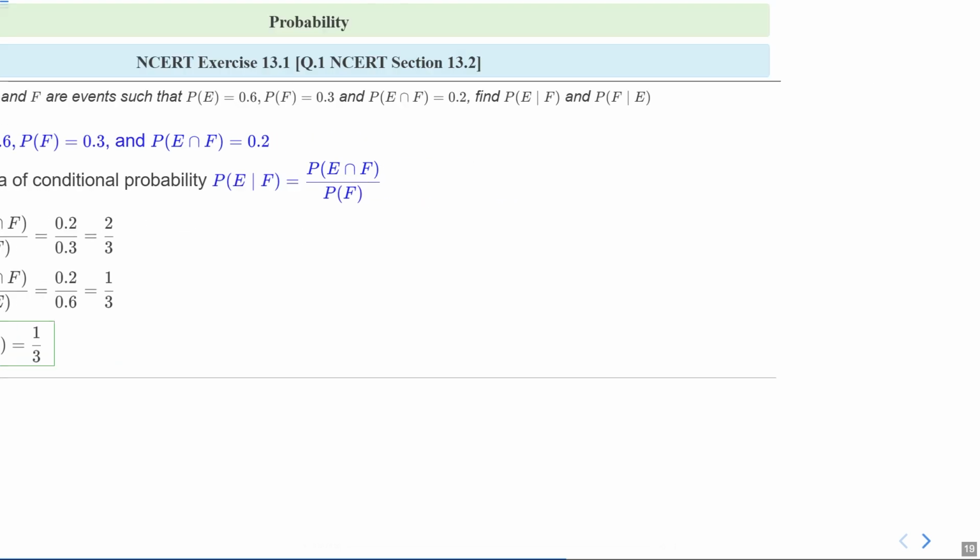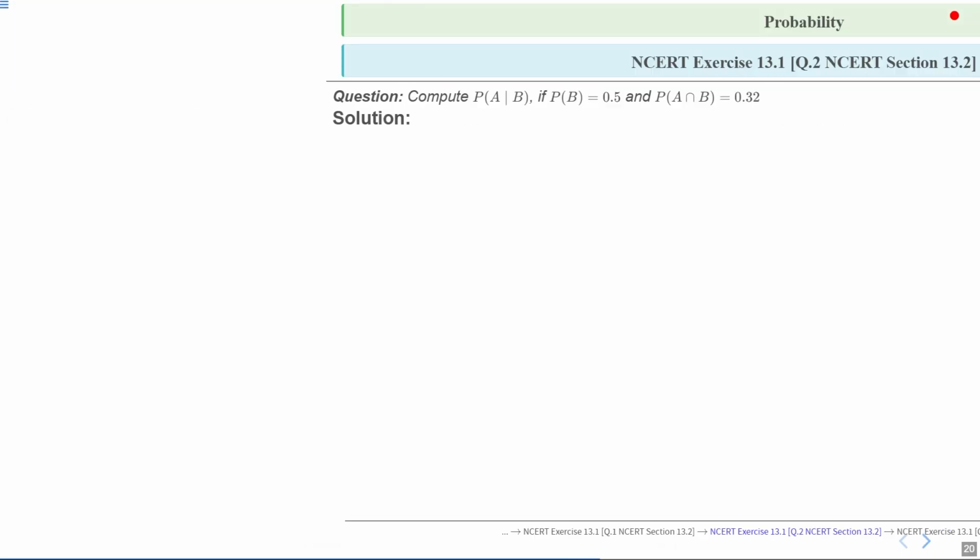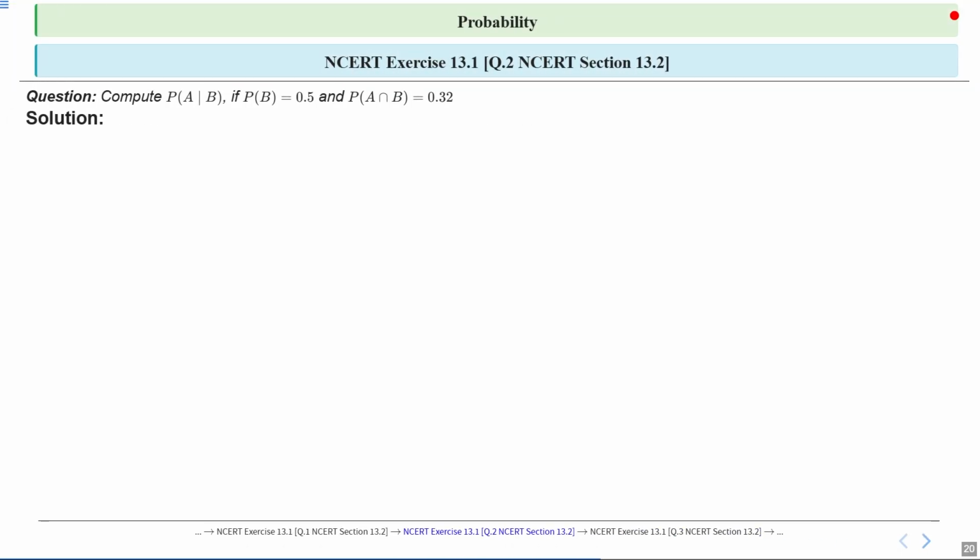Okay, so let's move to the next part. NCERT exercise 13.1 question number 2, which says, compute probability of A upon B if probability of B is equal to 0.5 and probability of A intersection B is equal to 0.32. We have to compute probability of A upon B.